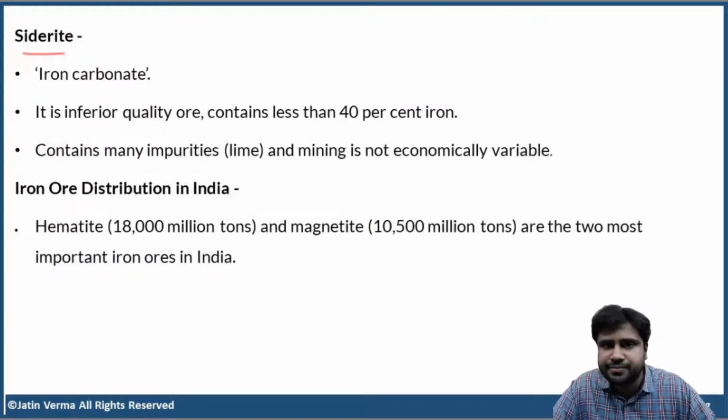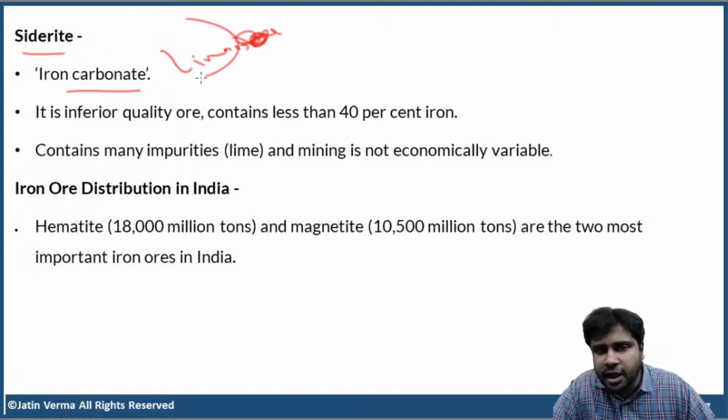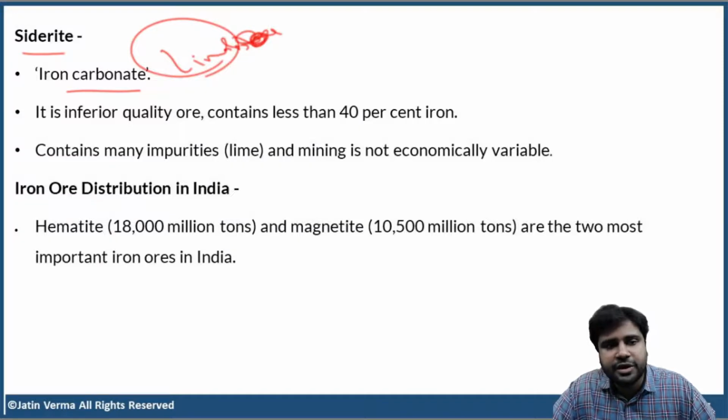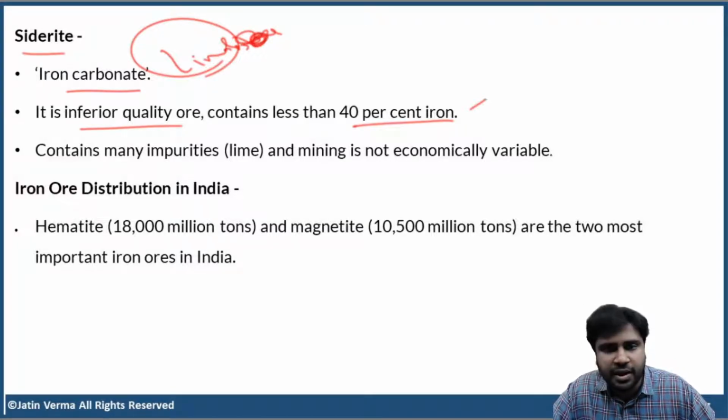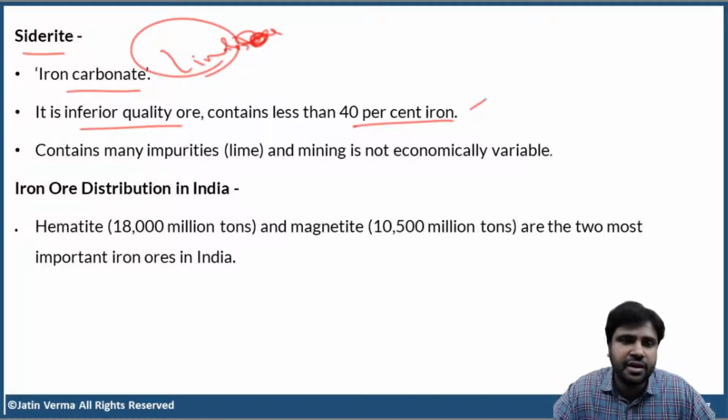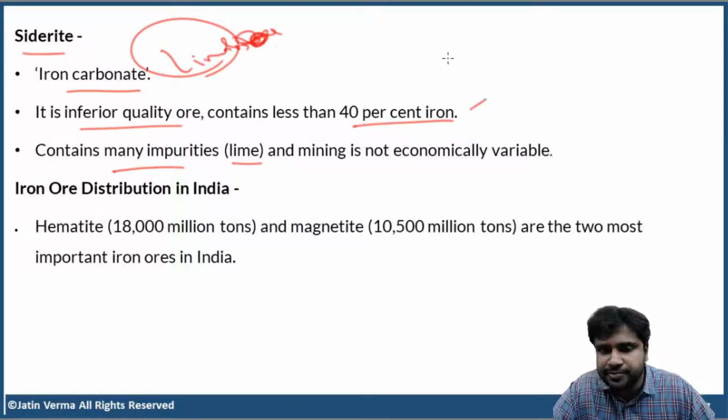Next, siderite. So siderite is iron carbonate. That means it contains limestone also. Okay, not limestone basically. It contains carbonate minerals, so lime. So it is called iron carbonate. And even this is inferior quality ore. And it contains less than 40% iron. So this is like the most inferior quality of iron ore. So it contains many impurities, mostly lime, because we are using the word carbonate, and mining is not economically viable.